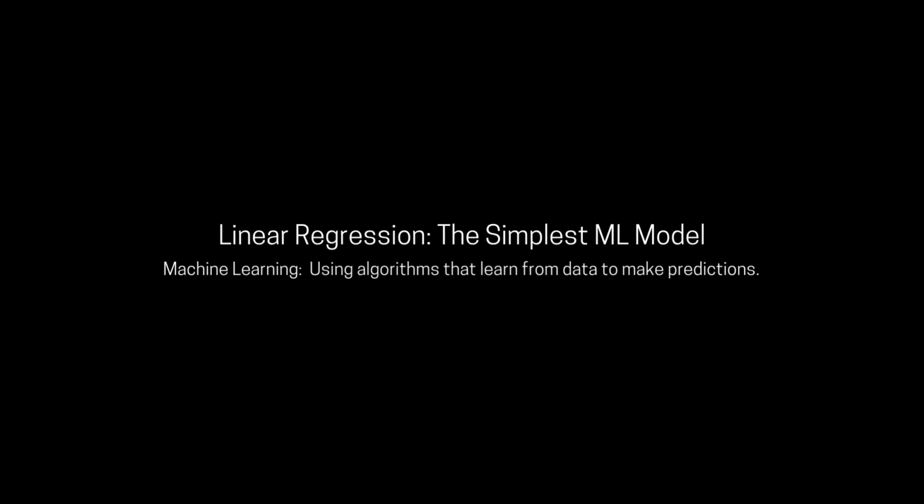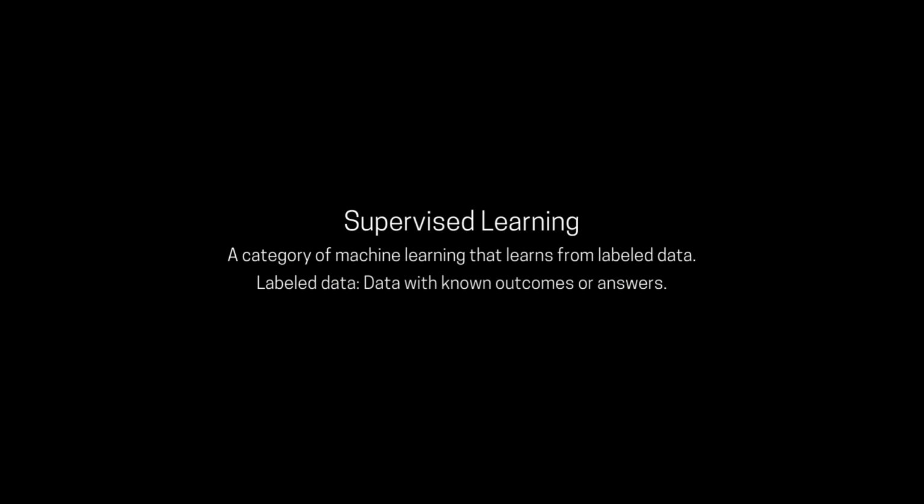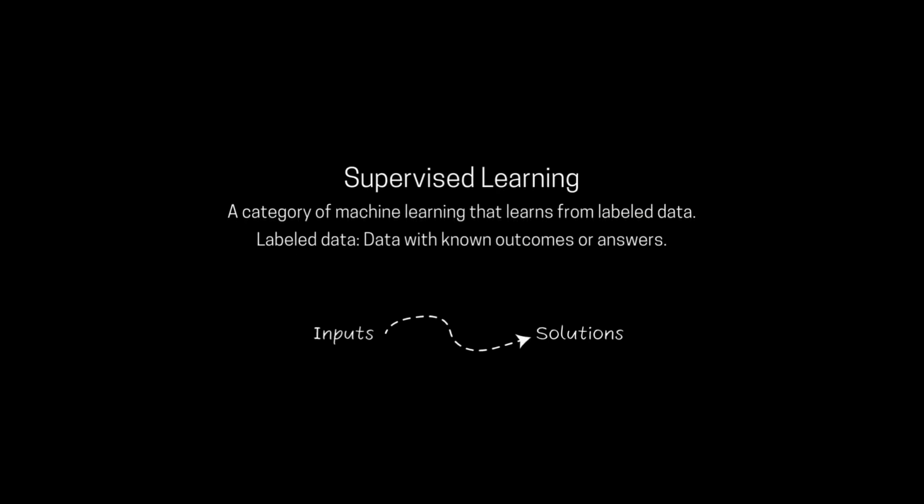Linear regression is widely known as the simplest machine learning model. So, what is it? Regression is a supervised learning model, which means that we supervise the data given to it, in the sense that we know the answers and we give it to the computer for it to form patterns from the input to the solution, and so it learns.